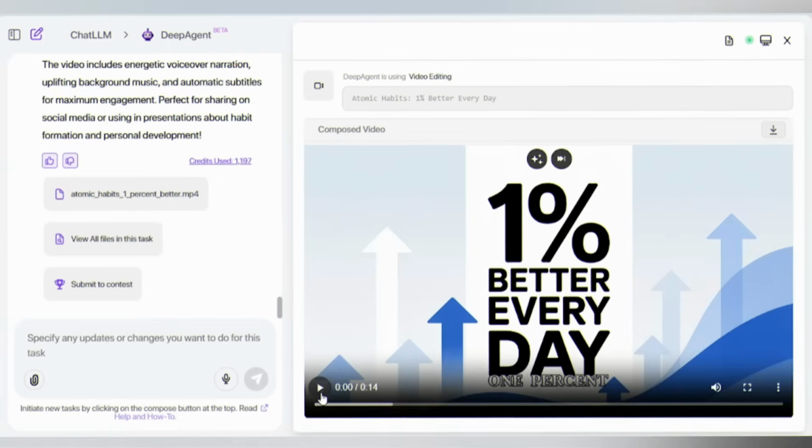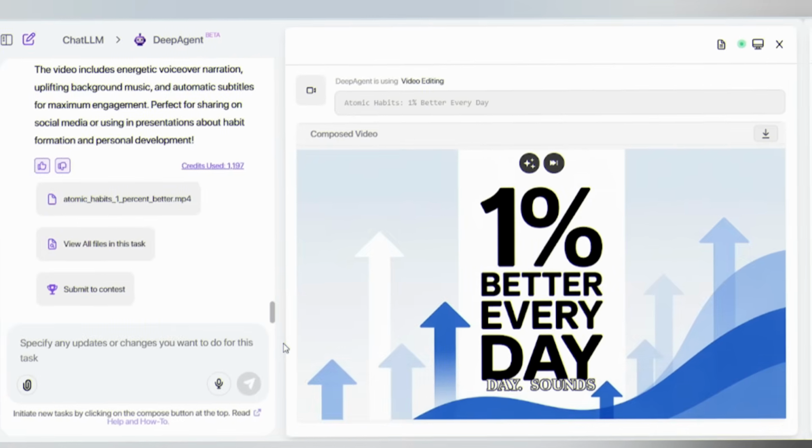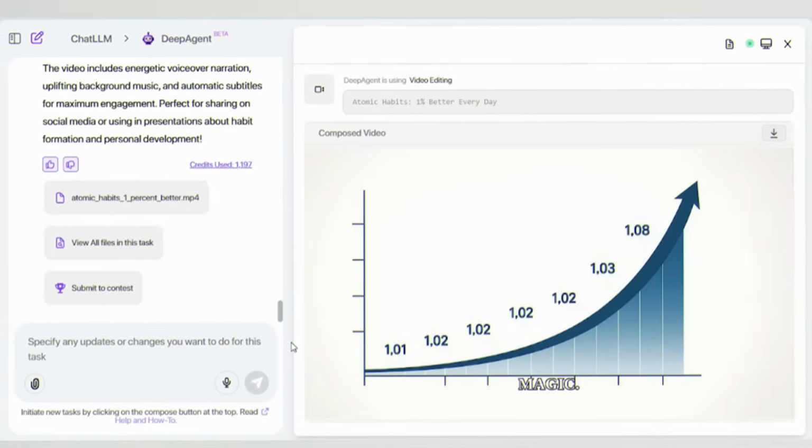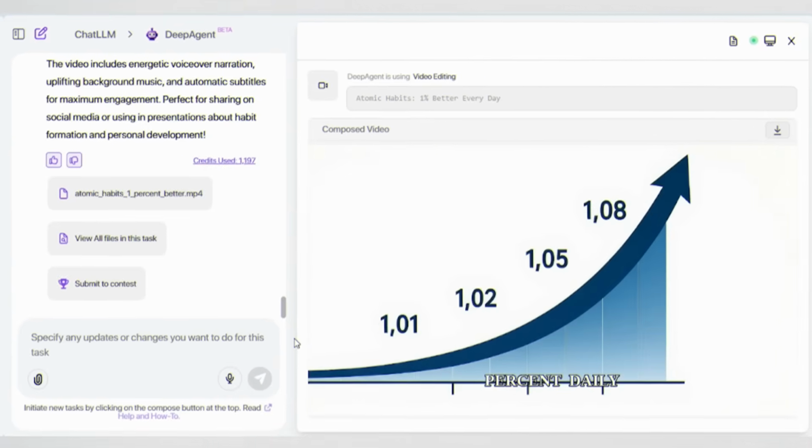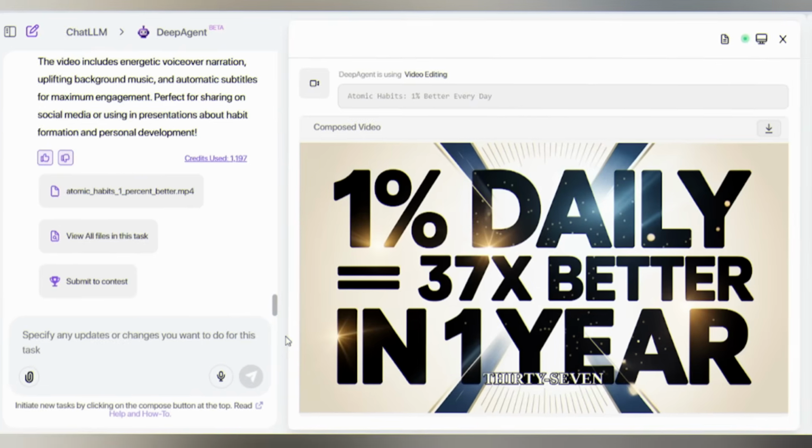Check the output. 1% better every day. Sounds small, right? But here's the magic. Improve just 1% daily for a year, and you'll be 37 times better.